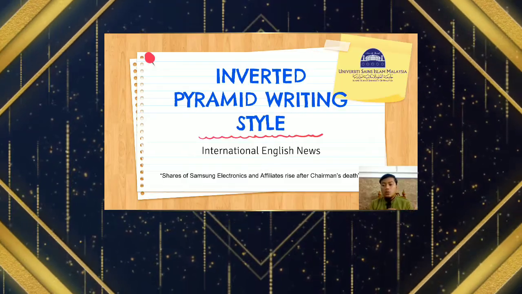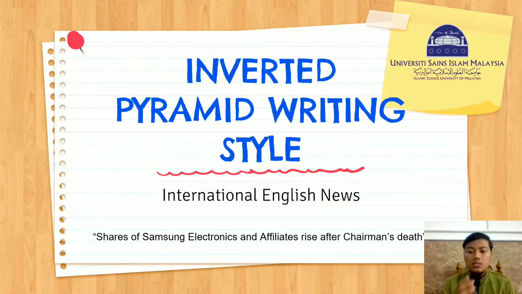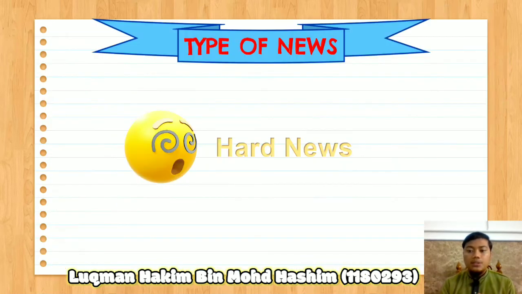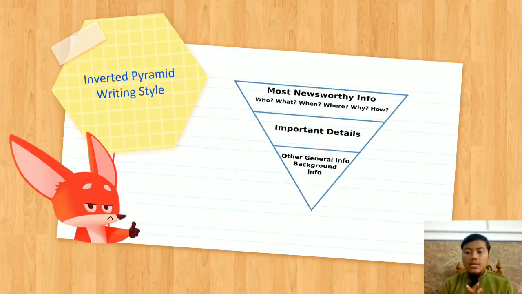We go on to our topic, which is about the inverted pyramid writing style based on international English news. So, the topic for this news is shares of Samsung Electronics and affiliates rise after chairman's death. The type of news is hard news because this news is about business. Next, the inverted pyramid writing style has 3 stages: most newsworthy info, important details, and other general info or background info.